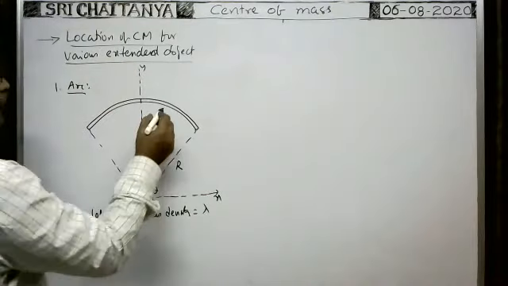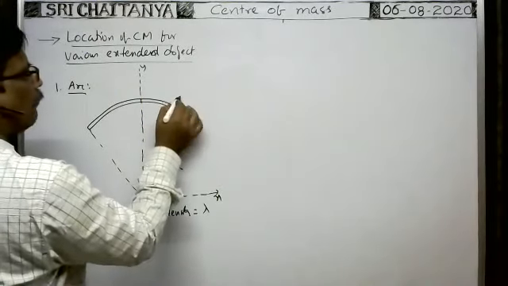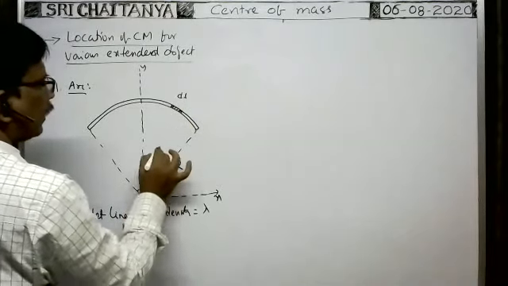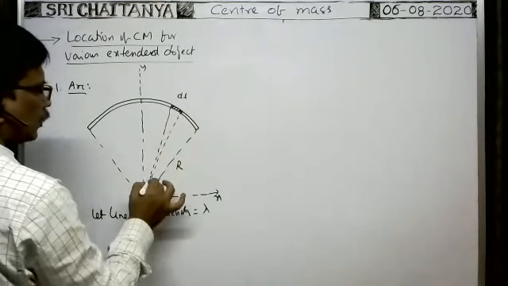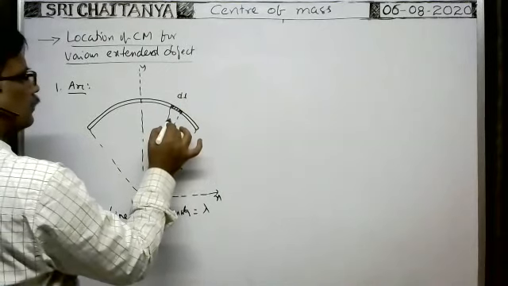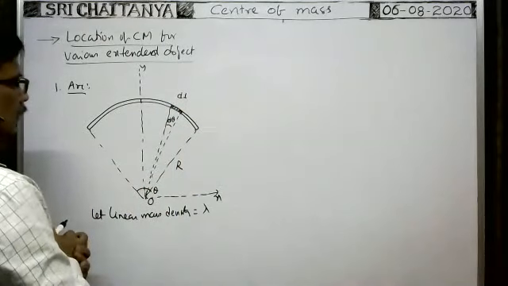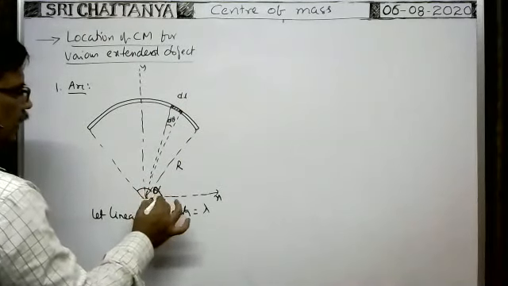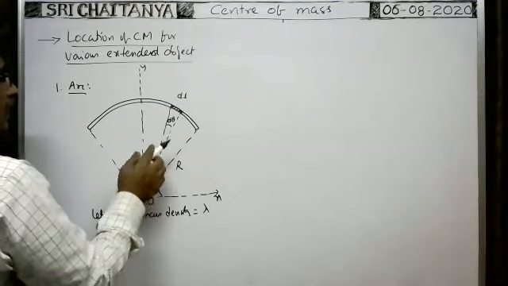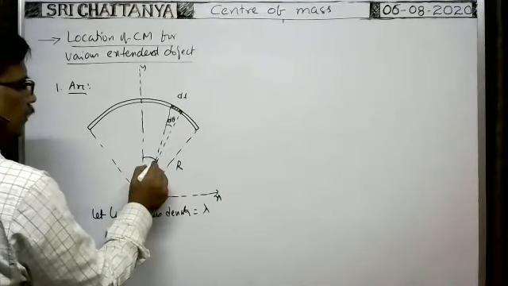Now you consider a small element of length dl. The line joining the two ends of the element at the center makes an angle d theta at the center. The angle made by this arc at the center is alpha, and the angle made by this element from the y-axis is theta.